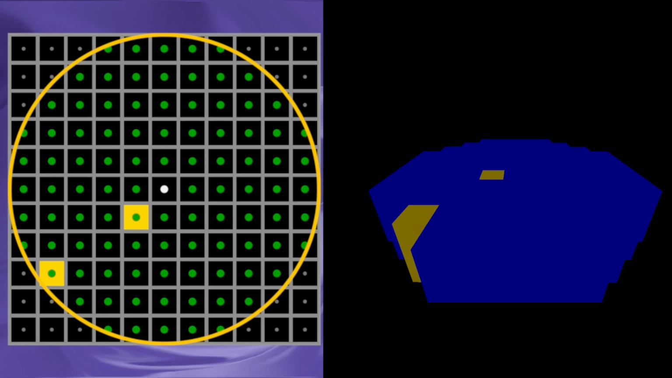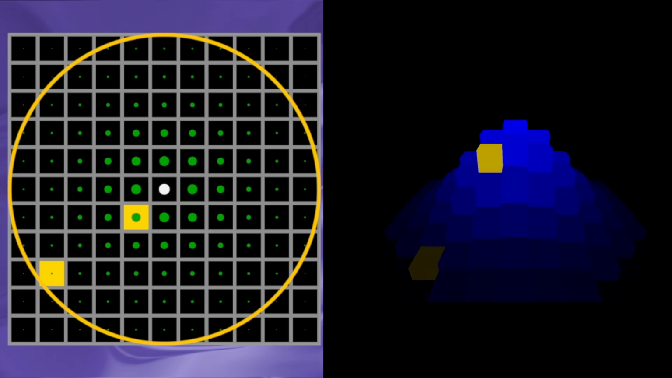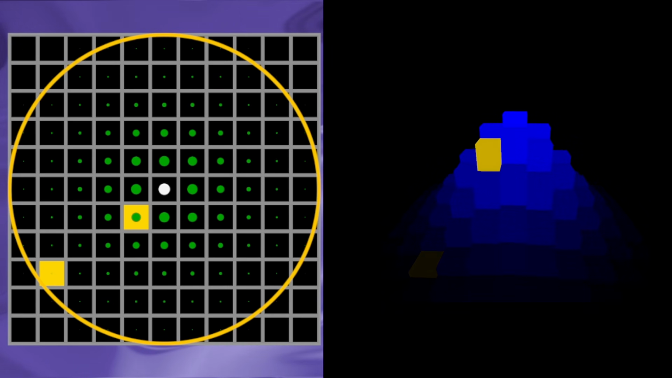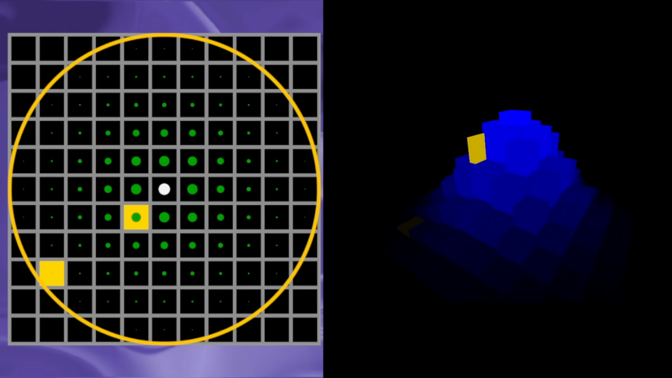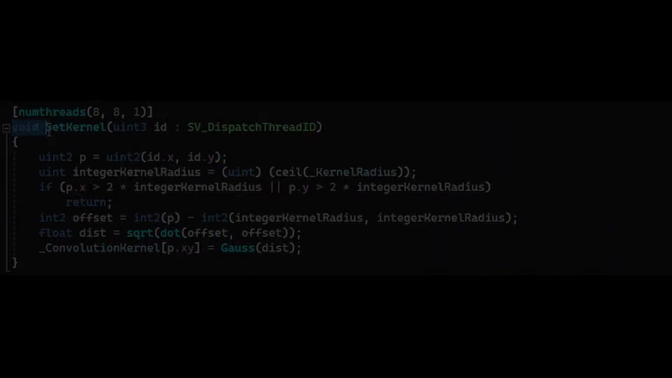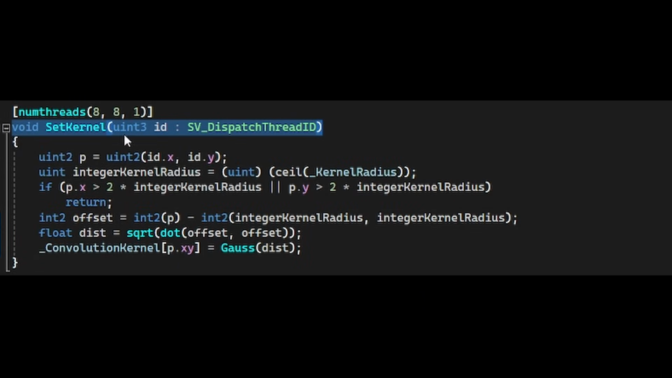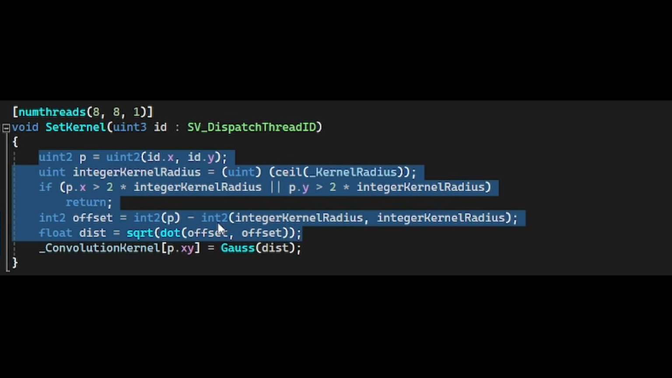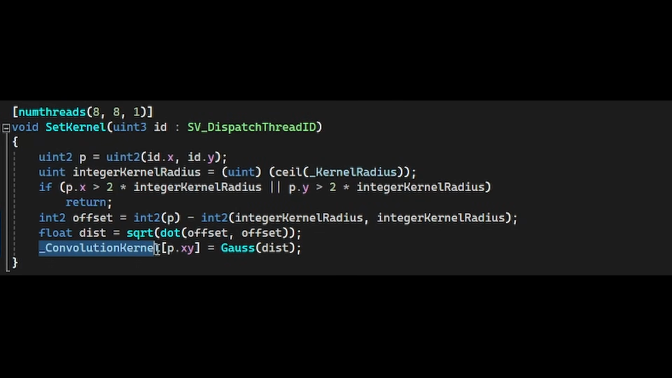edge of the circle. So instead of a flat disk, let's use a Gaussian function to shape our neighborhood like a bell curve. In this visualization, the height of each cube corresponds to its weight in the calculation. So cells near the center of our neighborhood will matter far more for our count than those around the edges. In our code, I've created a function called setKernel. This function first checks how far a cell is from the center of the neighborhood. It then uses that distance to compute a Gaussian weight for the cell, which we'll store for later.